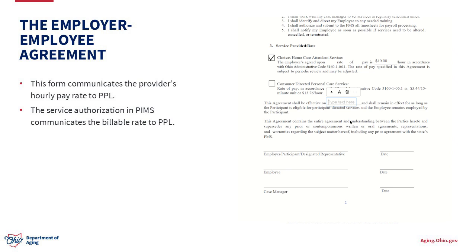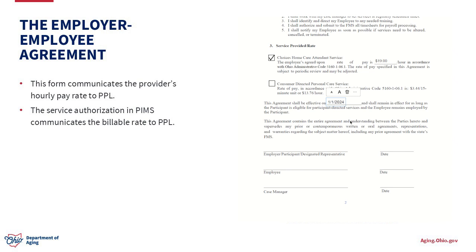So I'm completing this on December 19th, 2023. So I'm going to choose 1/1/2024 as the start date. That's the next pay period, the next start of the pay period, and that's going to be the date that we use. I'm going to be submitting the PPL referral today, so that gives PPL plenty of time to do their back-end work to make sure that increase gets set up in their system.